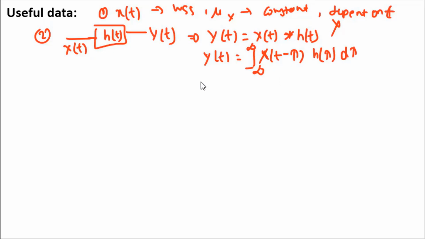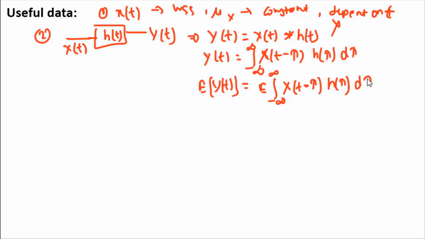When you take the E operator on both sides, you get E of y of t, that is the mean of y of t, equal to E of the integral from minus infinity to infinity of x of t minus tau h of tau d tau.